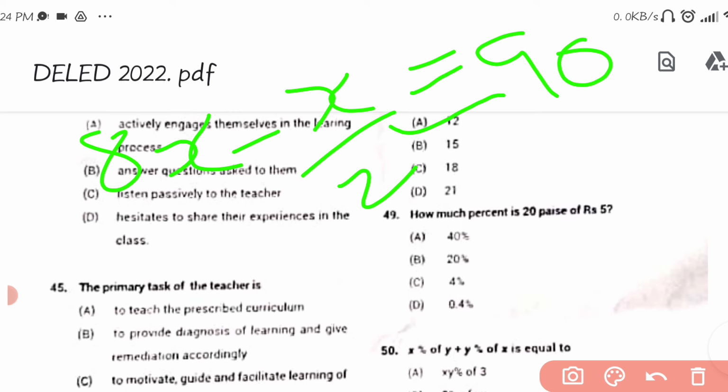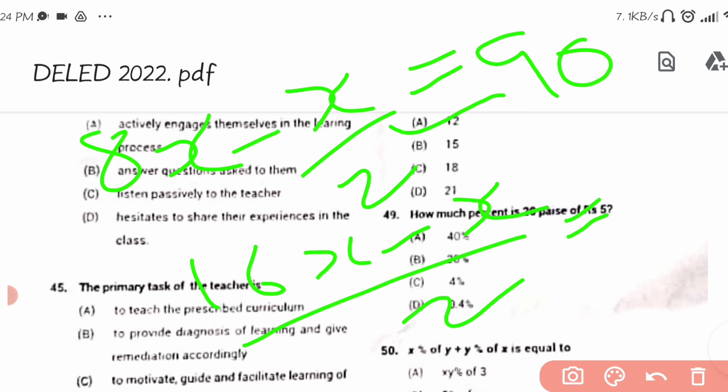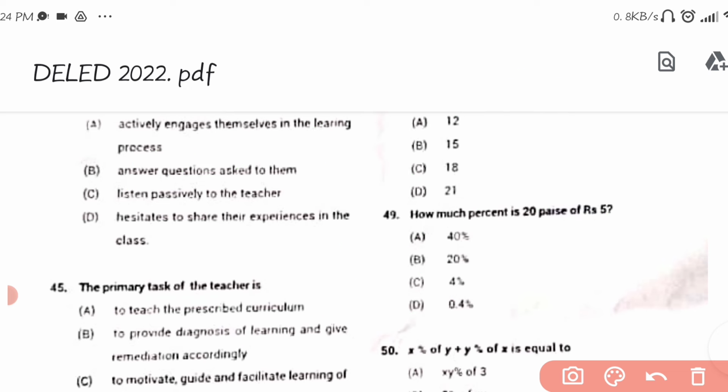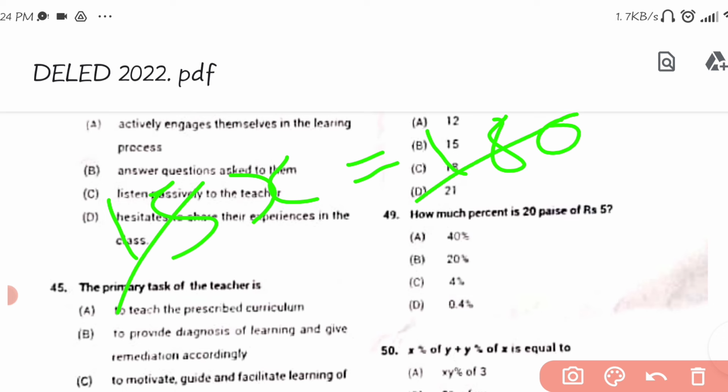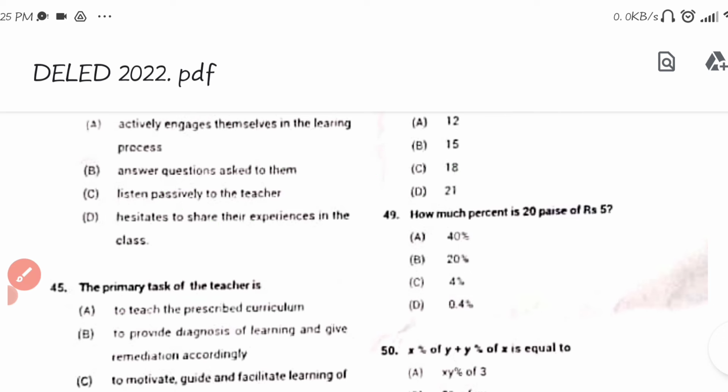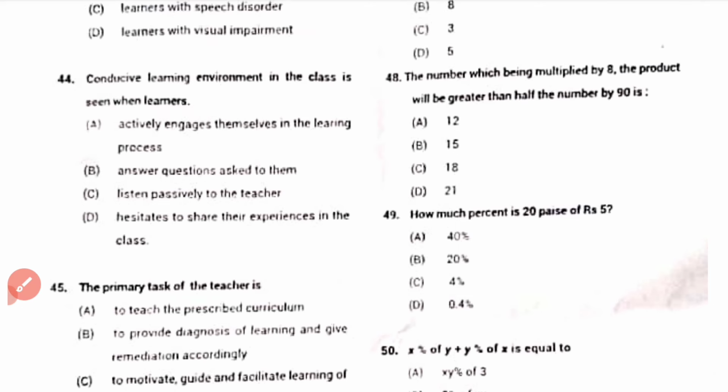Then take the LCM: 16x minus x by 2 equals 90, then cross multiply, so 15x is equal to 180, then cancel, so x is equal to 12. A is the correct answer.